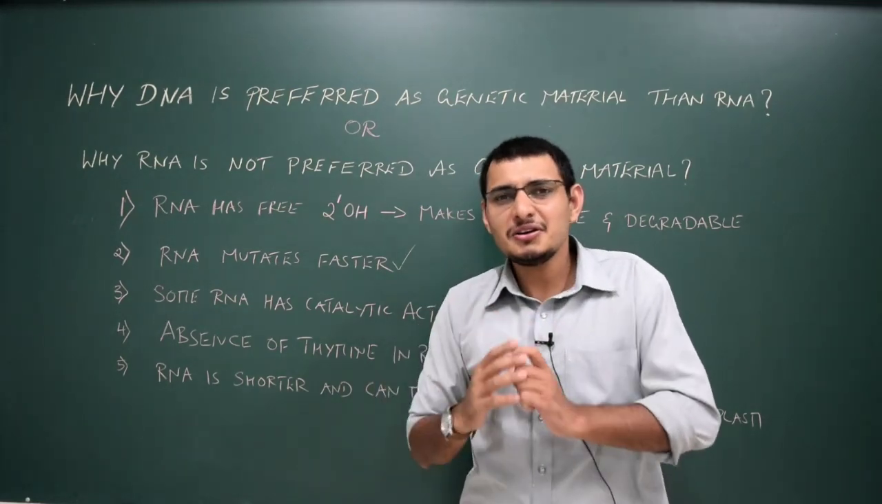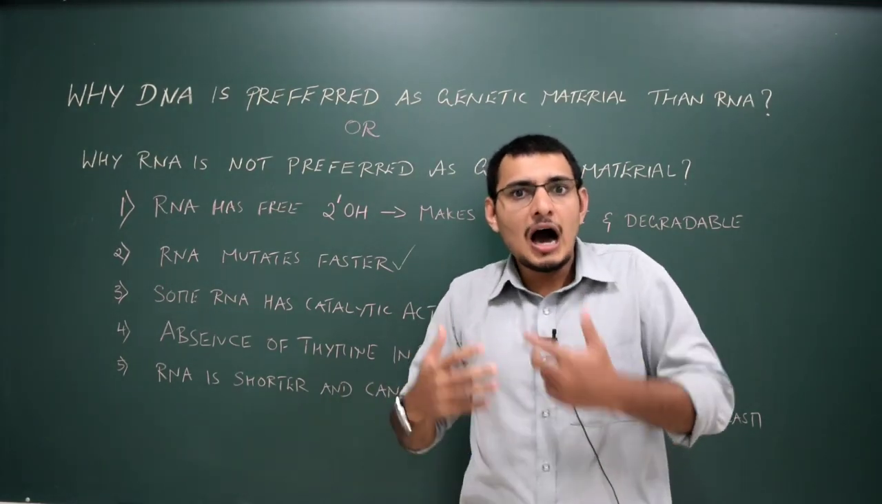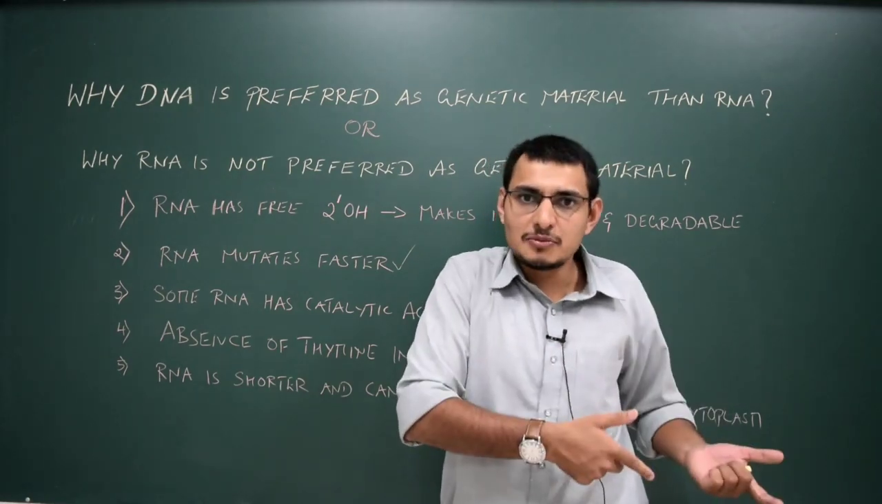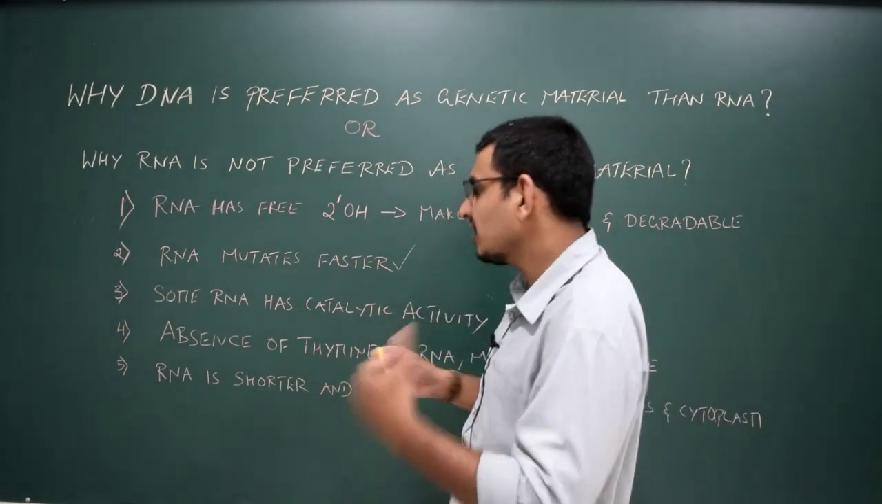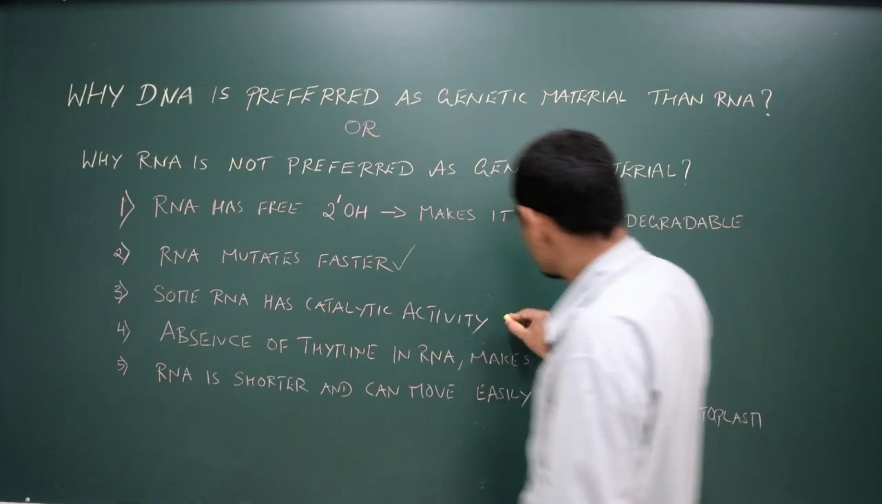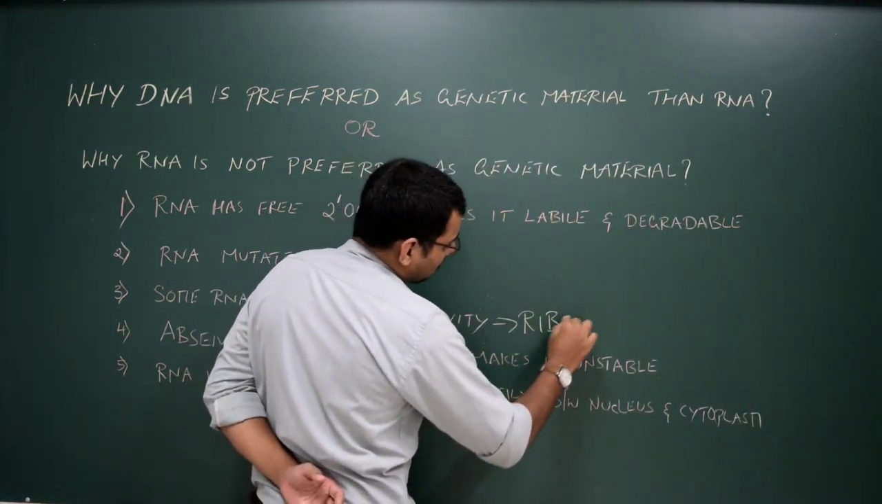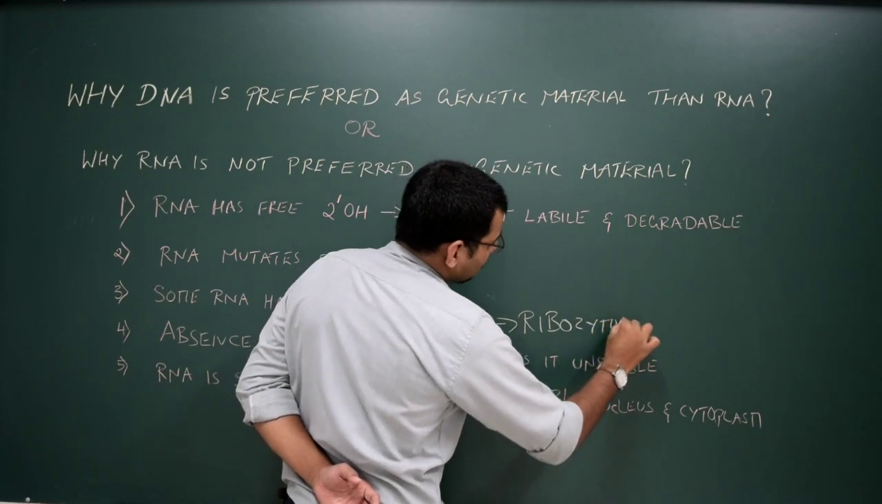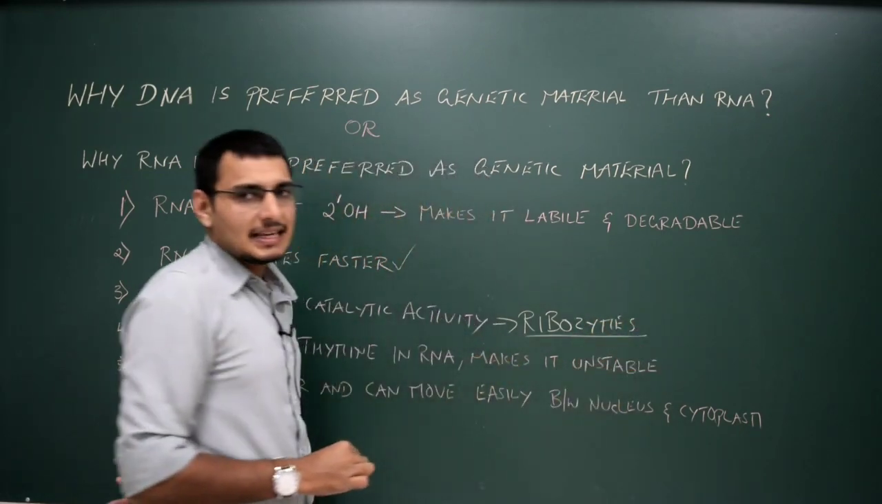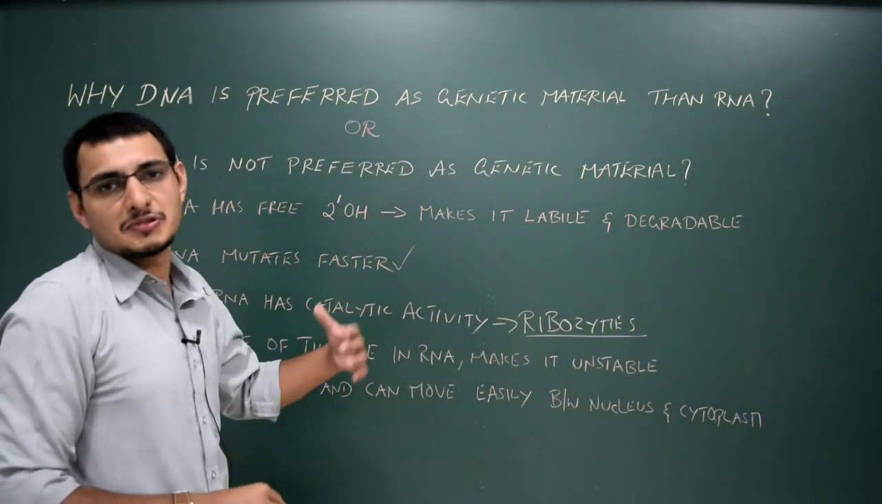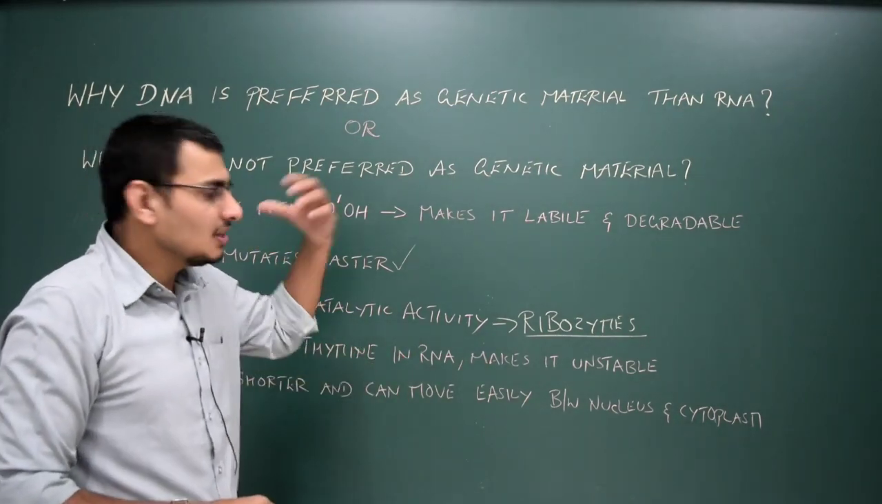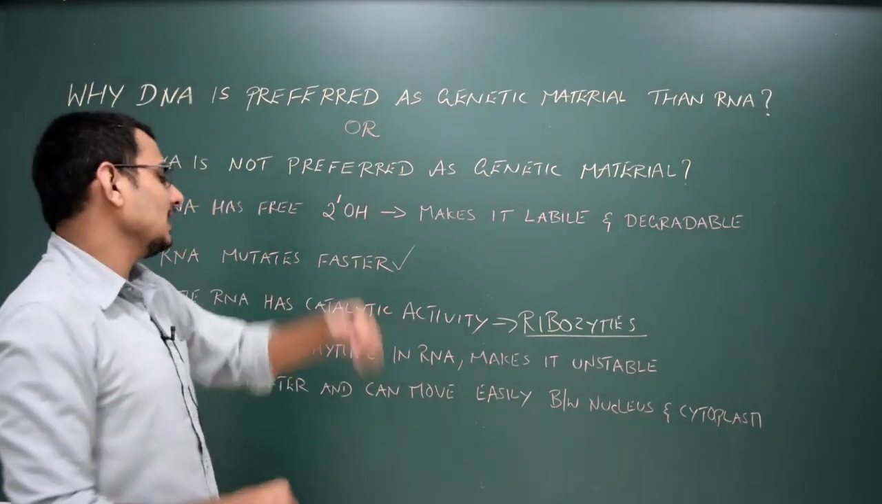Catalysis is nothing but enzymes. Sometimes the RNA behaves as if they are enzymes. So what do you call them if RNA behaves as enzymes? Please remember it. It's very important. I'll write here. They are called ribozymes. Ribozymes are nothing but RNA which acts like enzymes. They are not enzymes. They behave as if they are enzymes and they help in catalytic activity.